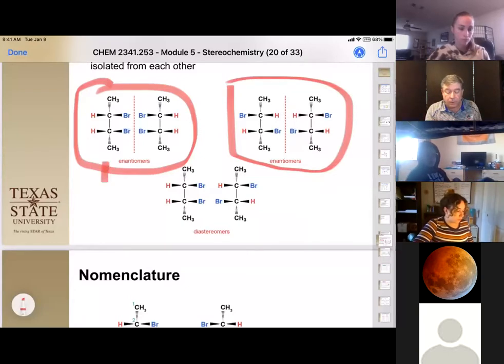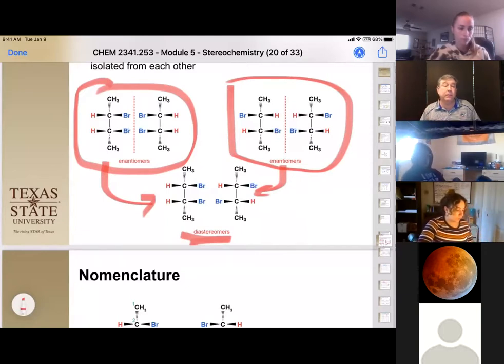However, if you take one of one and one of the other, these are diastereomers. You can separate them because they might have different boiling points, melting points, solubilities, etc. That is a very important fact in the diastereomer definition: because they're not superimposable, they are different compounds and they are separable.